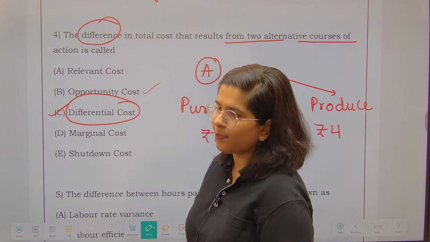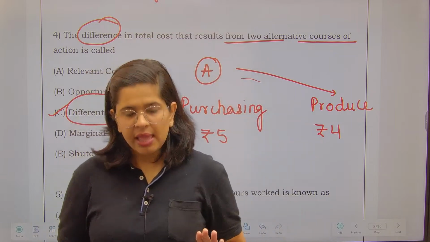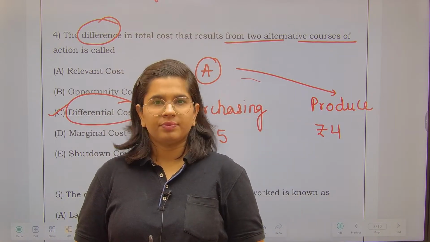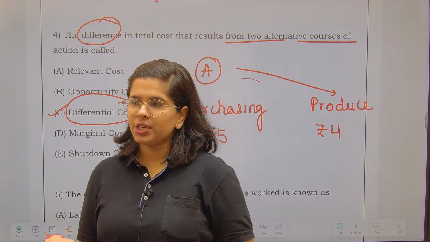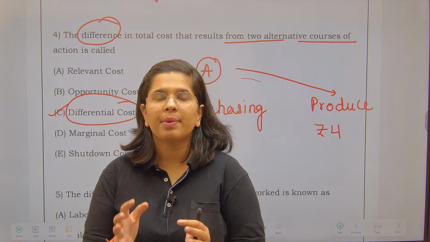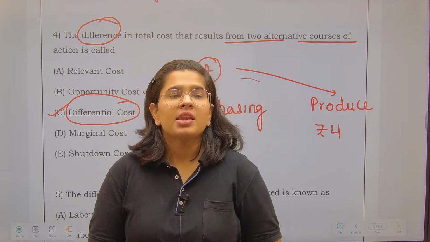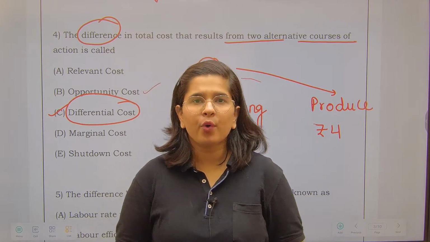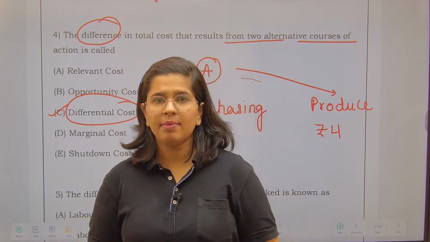Relevant cost is, suppose I am purchasing a machinery. Fine. I am installing that particular machinery into my premises. Now, what kind of expenses am I going to consider for that particular machinery?